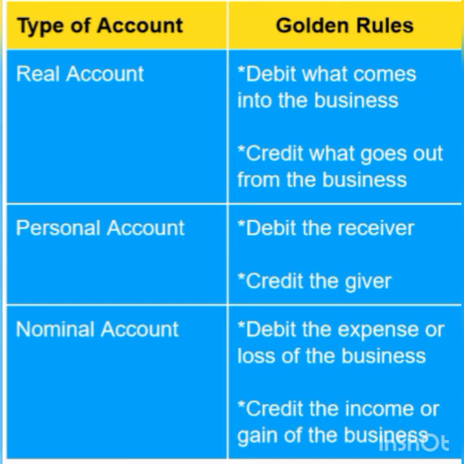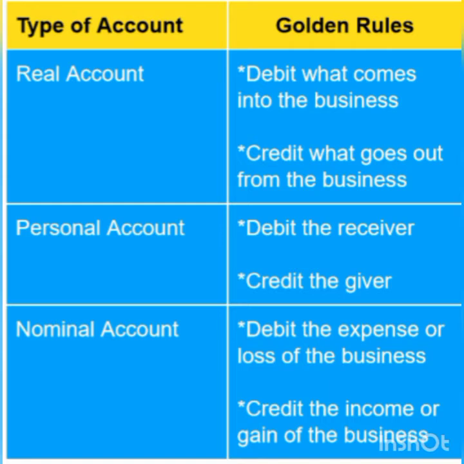Now I am going to give one example. Rent paid by cheque, rupees 10,000. Rent paid is an expense for the company, so we want to debit rent account. Rent paid is an example of nominal account. When rent is paid, there is an outflow of cash. So the rule for recording transaction in nominal account is debit the expenses. So we want to debit rent account, then credit the income or gain of the business.